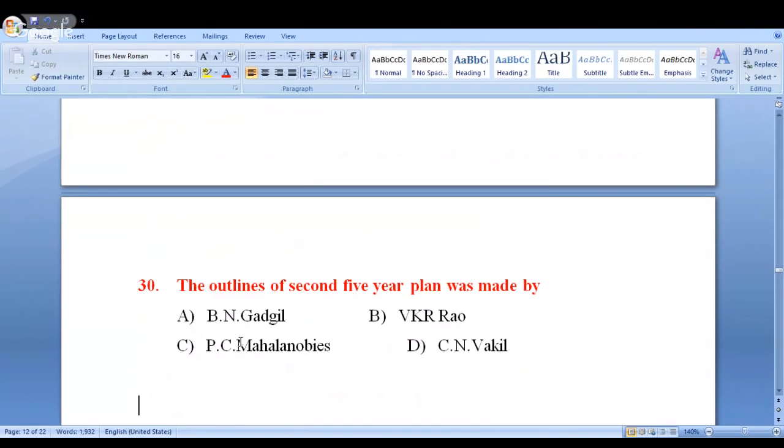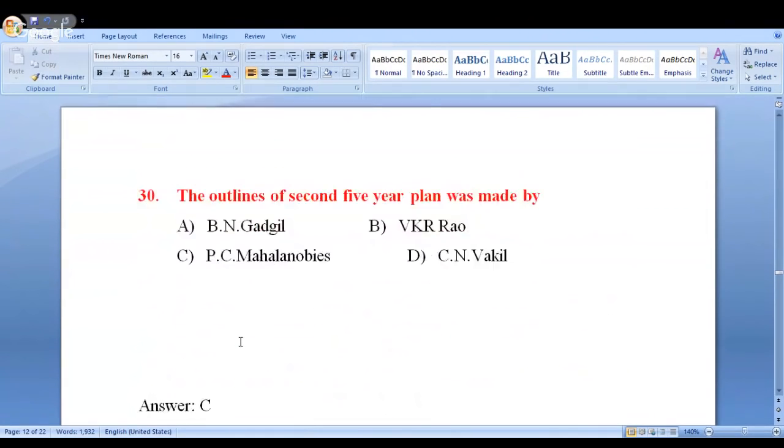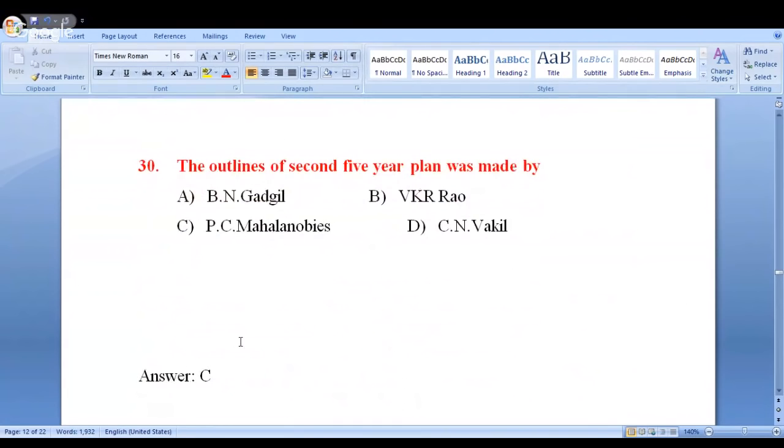Look at this. The outlines of the second 5-year plan was made by B.N. Godgil, V.K.R. Rao, P.C. Mahalanobis, or D, CN Vakil? I'm pretty sure that you all have recollected, and it is option C. Kindly recollect the points what we have discussed during the discussion on 5-year plans. Okay, next.